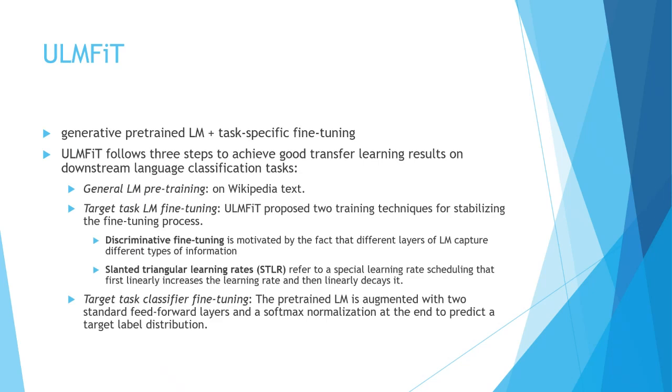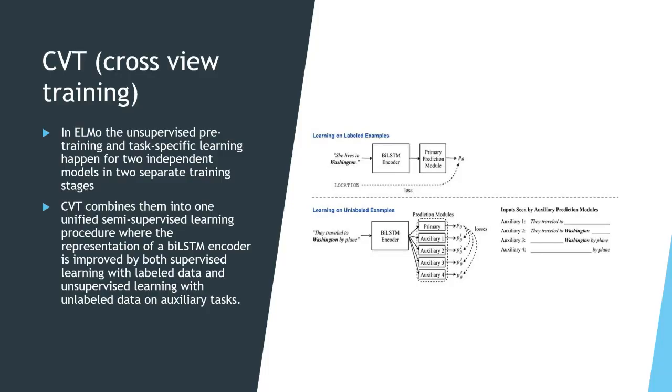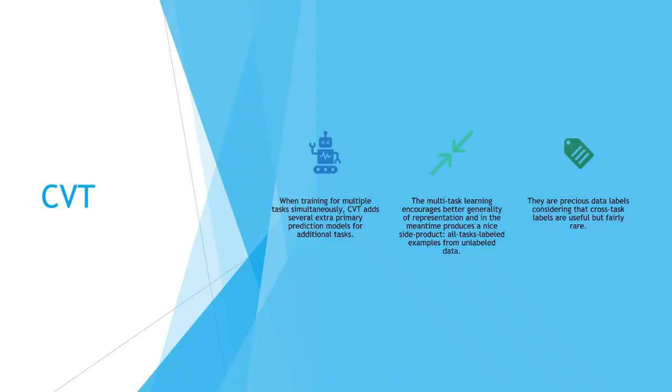Now, when you talk of ULMFiT, but again, just taking a step back to CVT. Although CVT combines pre-training and unsupervised learning into one unified task, it is still not in a position to take on universal scenarios, like giving it any language modeling task and getting the same accuracy, same prediction. CVT is a good fit for multitask learning, so multiple tasks at the same time, but it is still not a fit for universal language modeling,